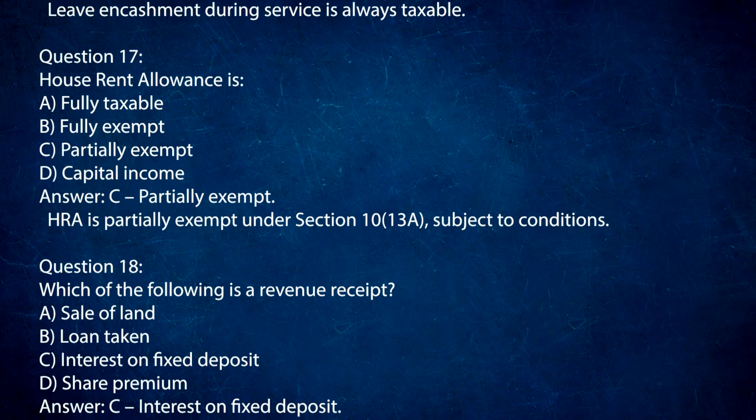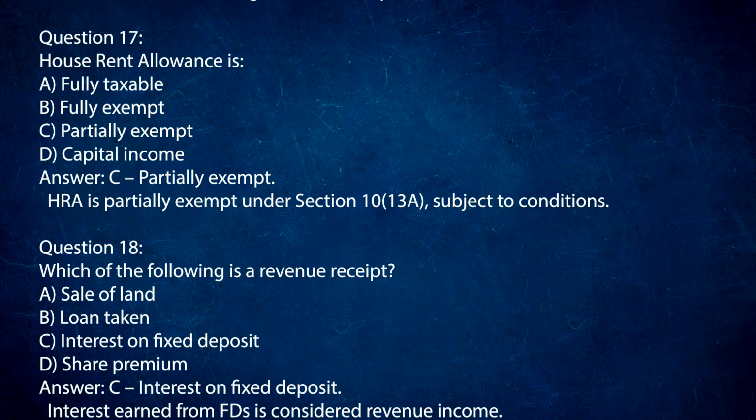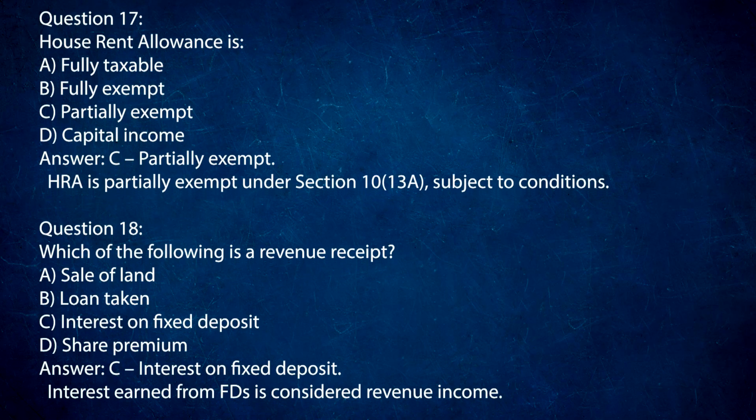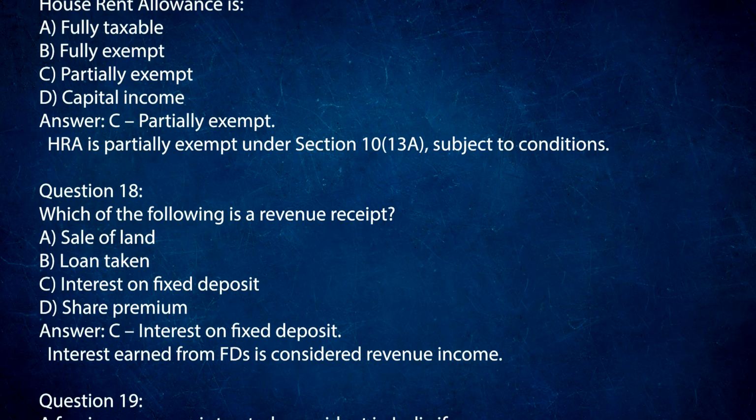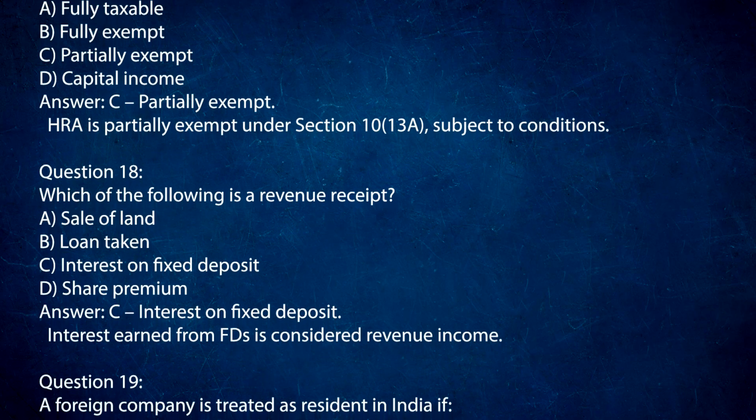Question 18. Which of the following is a revenue receipt? A. Sale of land. B. Loan taken. C. Interest on fixed deposit. D.